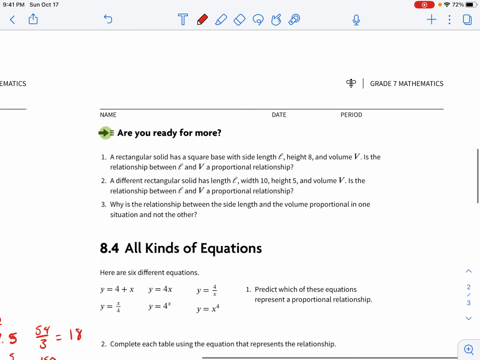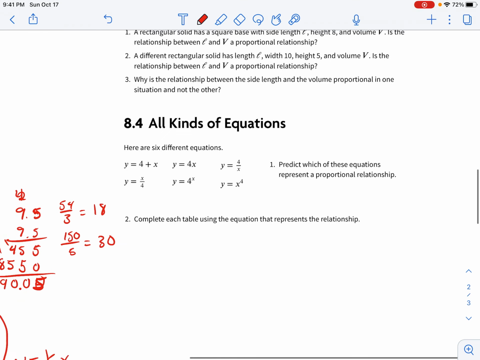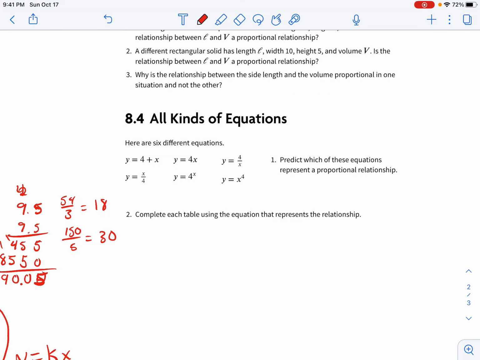Okay. So we're going to skip the are you ready for more. If you'd like to look over those and see if you can figure them out, that's great. But to save time, I'm going to hit this last one, 8.4. So it says all kinds of equations. So here are 6 different equations. Predict which one of these represents a proportional relationship.